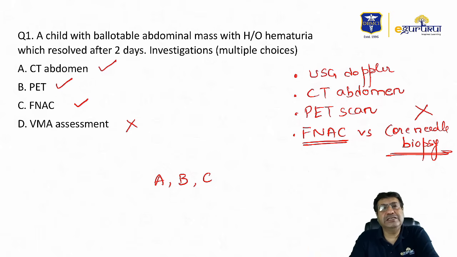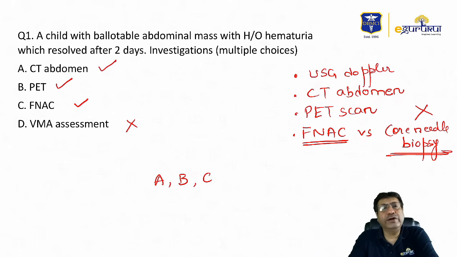See, histopathology or biopsies of Wilms tumor are usually done in the majority of cases when nephrectomies are being done. Initial diagnosis is always established by imaging. So therefore, CT abdomen and PET scans would be the best. In case FNAC was asked, I would say FNAC can also be utilized in Wilms tumor diagnosis.